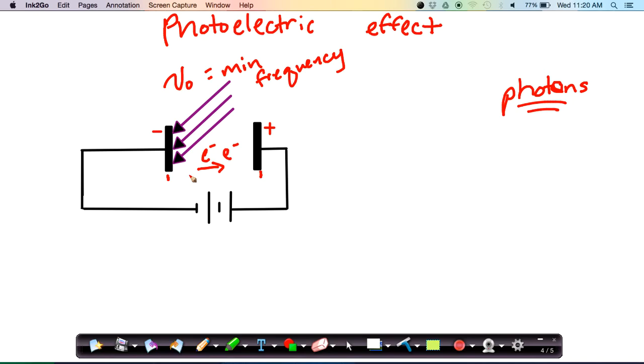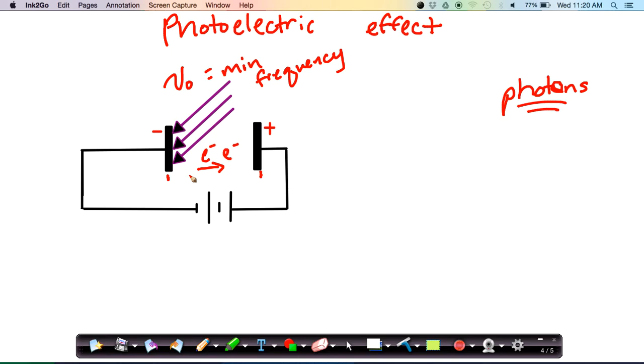And this is inconsistent with wave theory. Wave theory predicts that any frequency of light will be able to eject an electron if the intensity is high enough. And that's not the case. What we find is you have to have a frequency higher than this minimum frequency in order to eject an electron. So there's some limitation to the wave theory in terms of explaining this photoelectric effect.